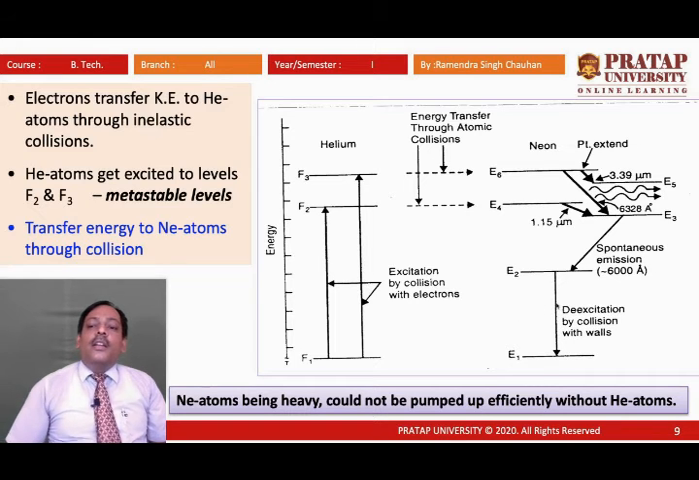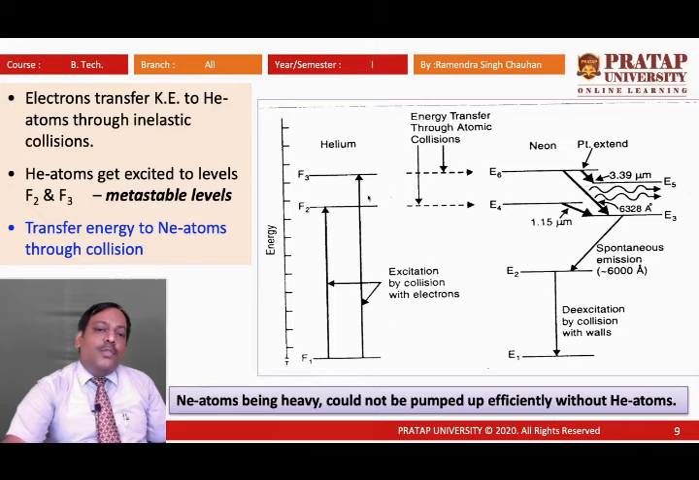That is, the tube is narrow, and when the tube is narrow, the collision probability of neon atoms with the walls of the tube is high and easily possible. So the neon atoms, after colliding and transferring energy, are de-excited with the walls of the glass tube, and they ultimately return to the ground state. And the same process takes place again and again.